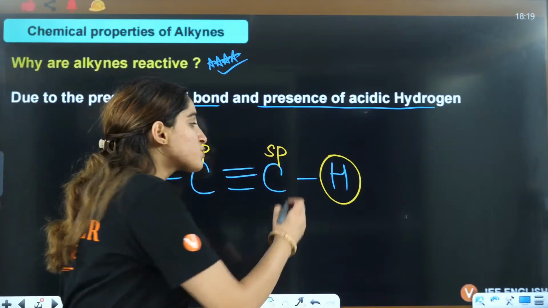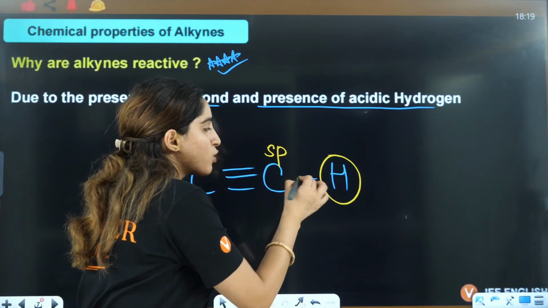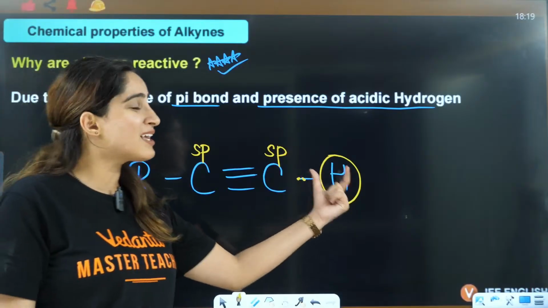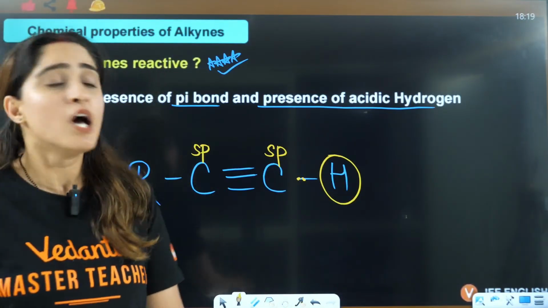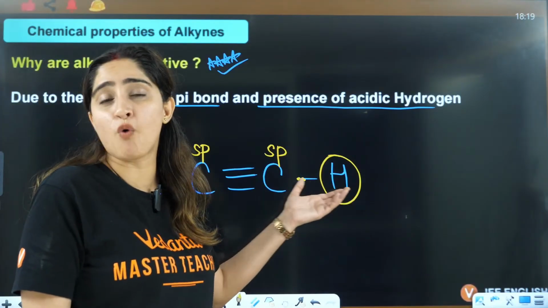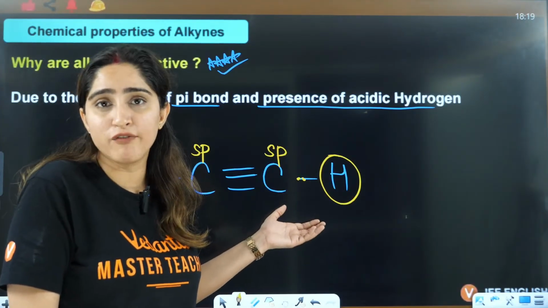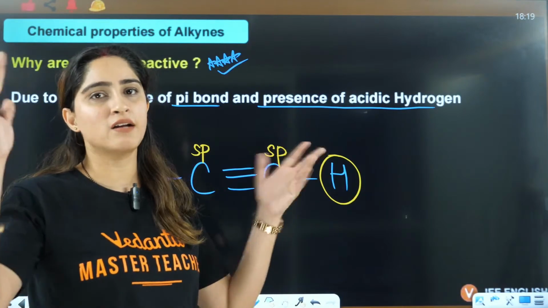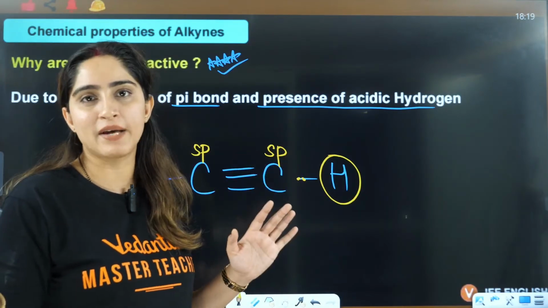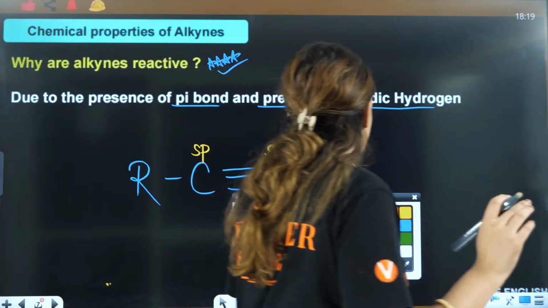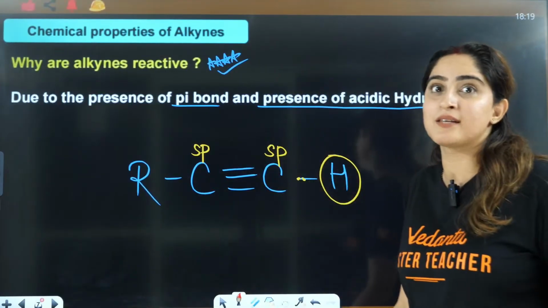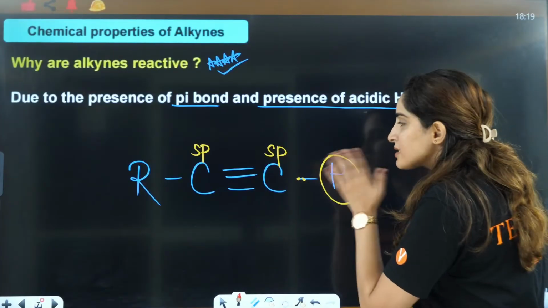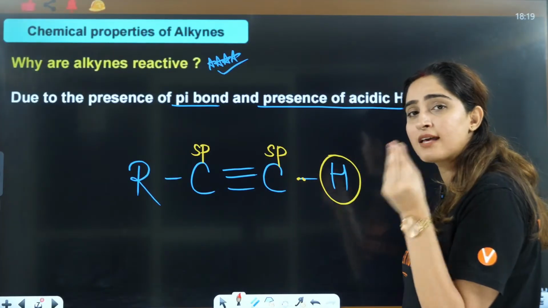That is the reason this sp is going to pull the shared pair of electrons towards itself, making this hydrogen think, why am I even here, what is my need? If you just want to take the electrons with yourself only, then I'll just go and chill with someone else. This is the same case if you and your friends are, let's say, eating something like pizza, and they keep all the slices, they are eating all the slices, they are not giving you anything.